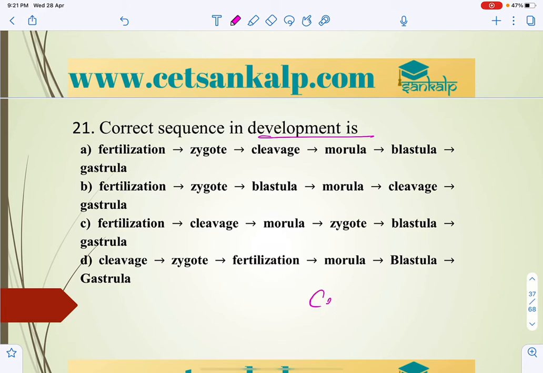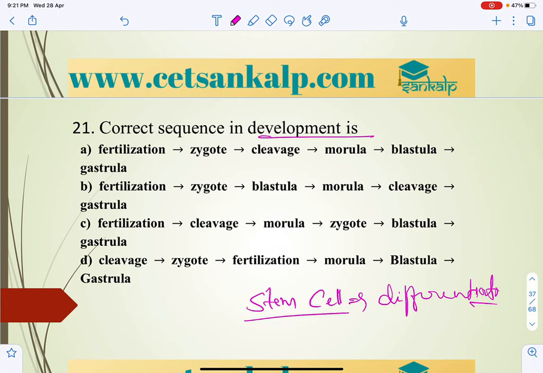These stem cells with totipotency can produce all types of cells, tissues and organs through differentiation. That is where organogenesis takes place.